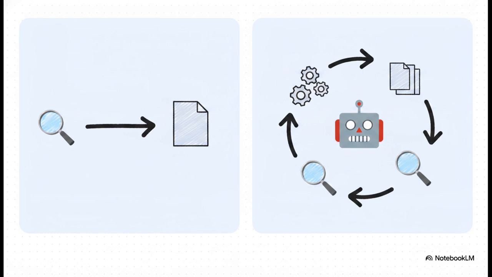Traditional RAG is a static single query fetch. Agentic RAG, however, embeds an autonomous AI agent right into the pipeline. This agent actively manages how it gets information. It can plan out a research strategy, critique its own retrieval results, realize it completely missed something, reformulate its search query, and fetch more data before it ever even shows you an answer.